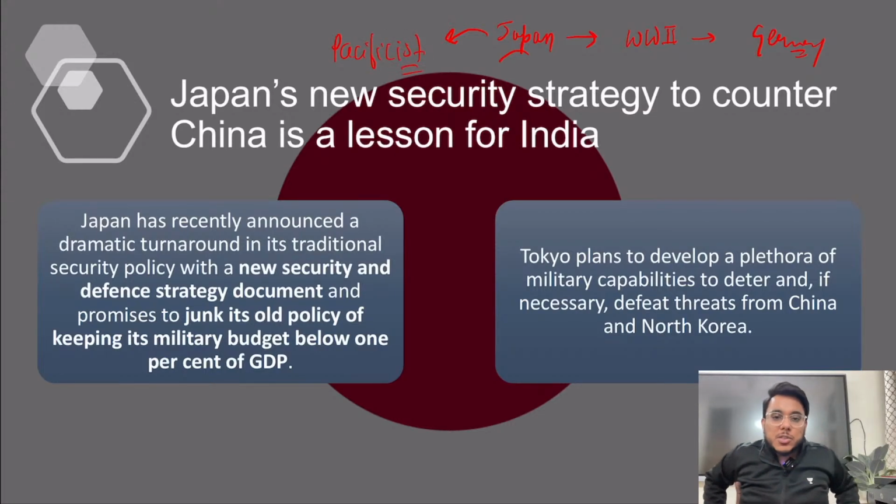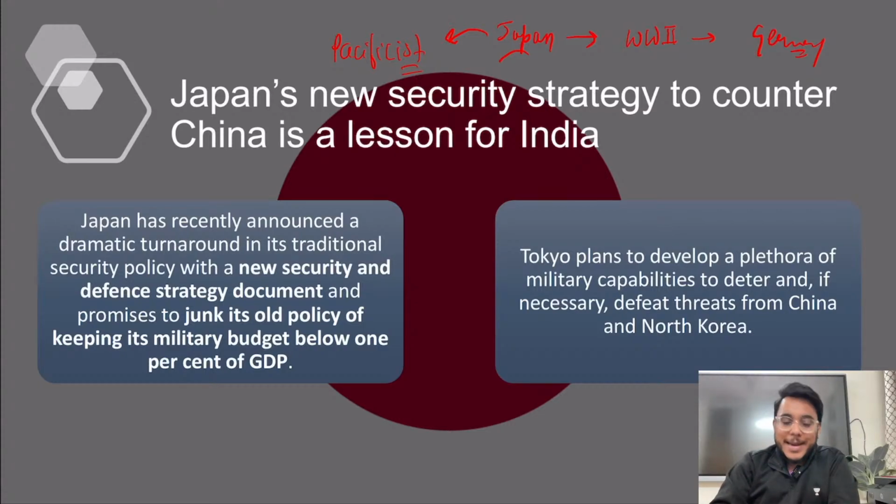Now, what is a pacifist constitution? Pacifist constitution means that Japan will not spend too much on military expenditure. Japan will not enhance its defensive and offensive capabilities. So Japan was expected not to spend too much on offensive capabilities. The defense budget will be kept under control.